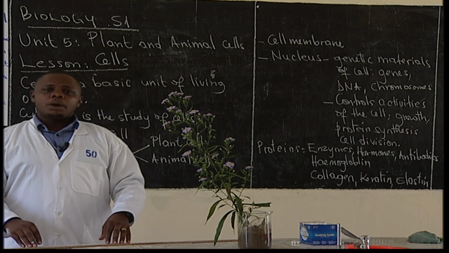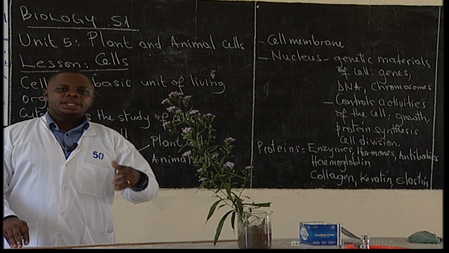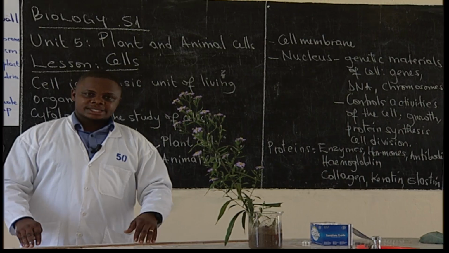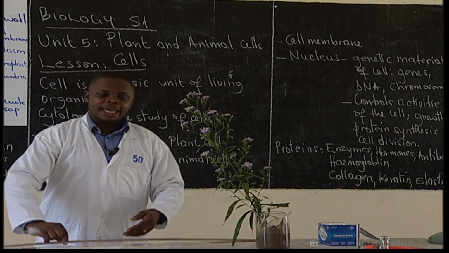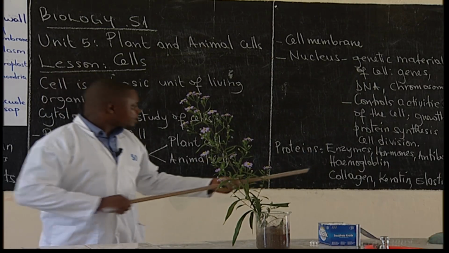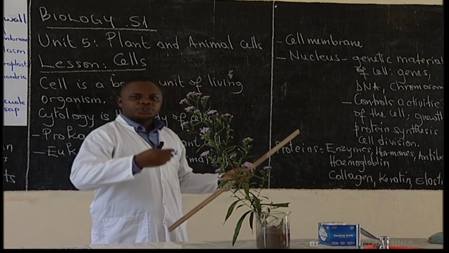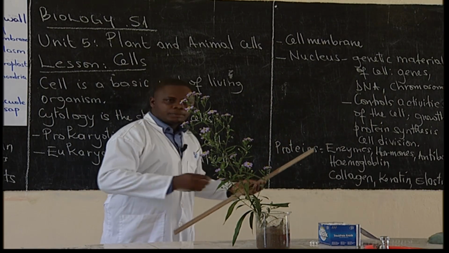Some of our body cells die, and when they die, they need to be replaced by others. So in that case, it is very important for cells to divide. So the nucleus is very important in controlling activities of the body.